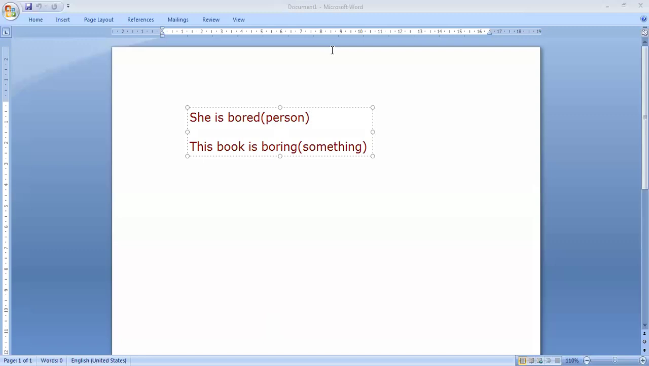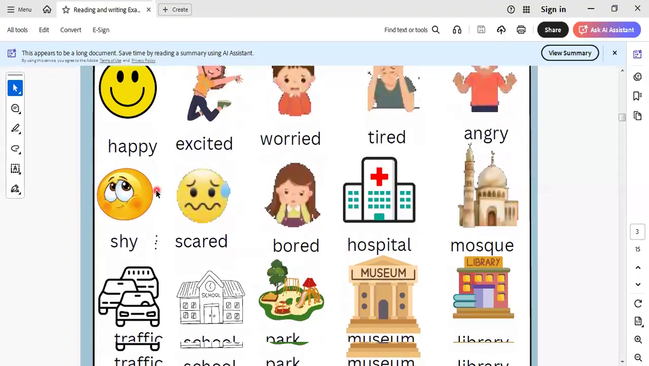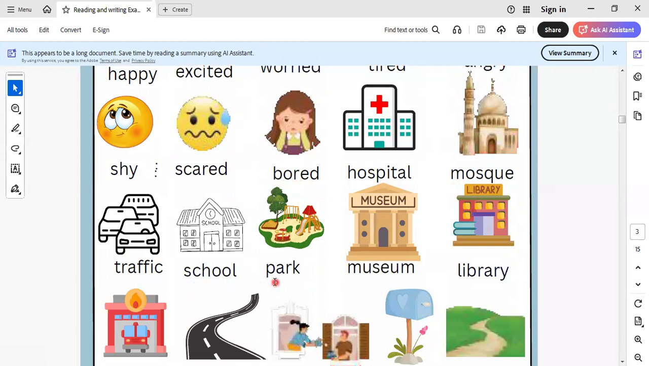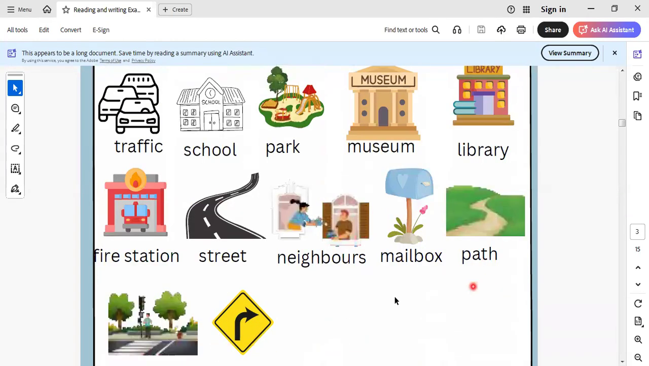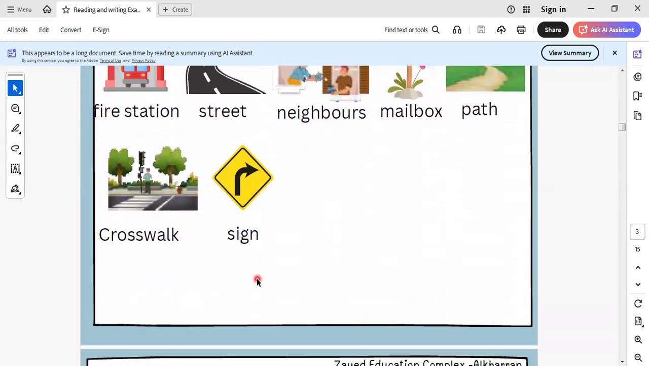Let's continue the rest of our lesson today. Let's review the vocab together. Here we have happy, excited, worried, tired, angry, mosque, mask, hospital, bored, scared, shy, traffic, school, park, museum, library. Here we have fire station, street, neighbors, mailbox, path, crosswalk, and sign.